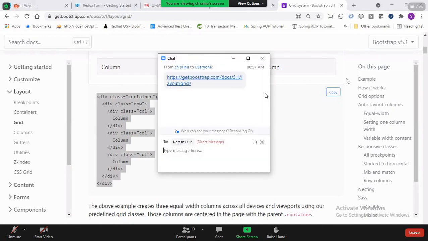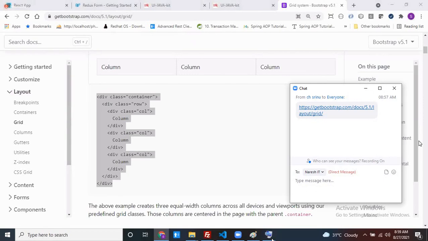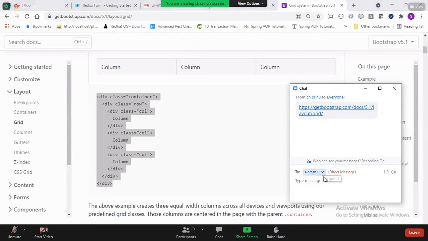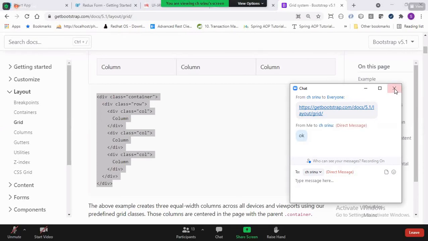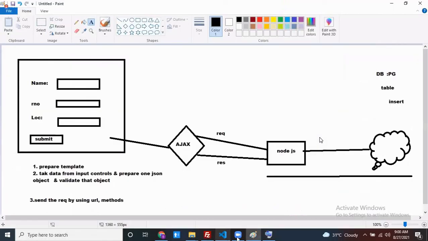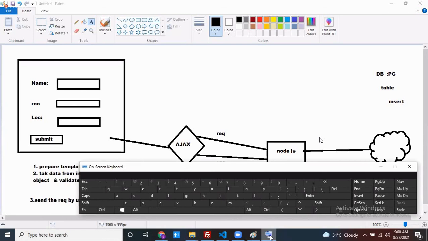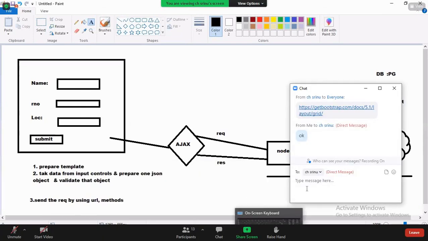Tomorrow we have a class. Can you join at 7:30? Okay, join at 7:30, 7:30 to 9:30 we can take it. Which database do you want me to use, PostgreSQL or Oracle? Your wish.